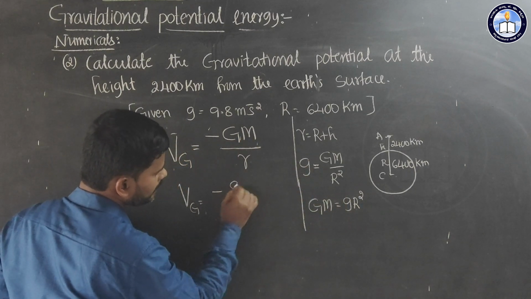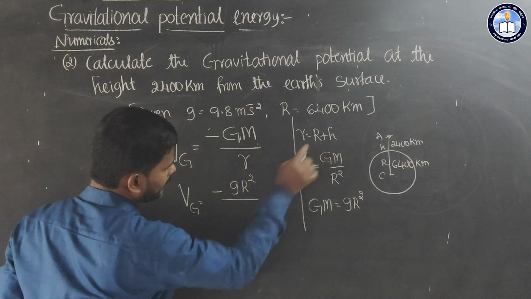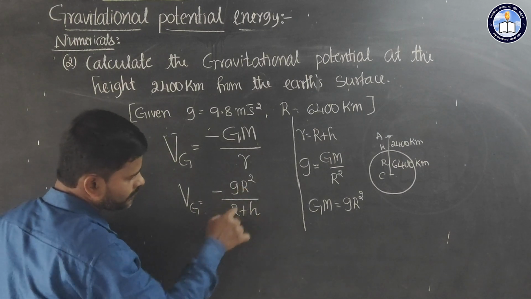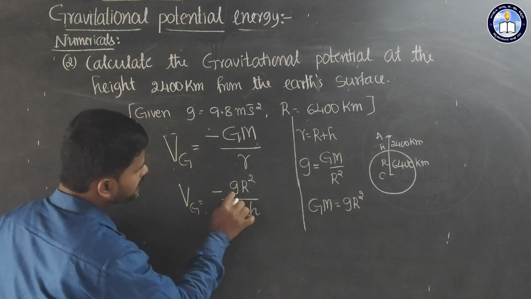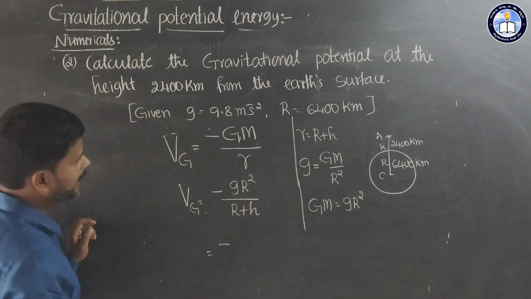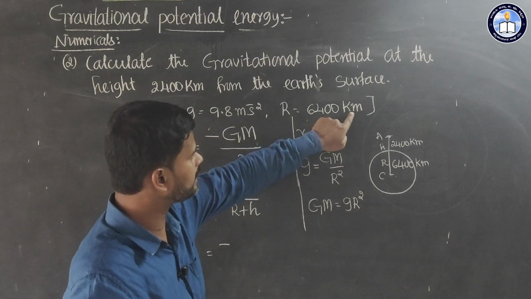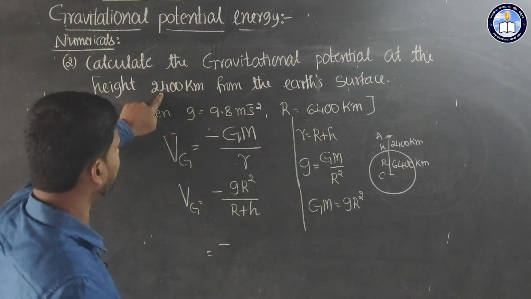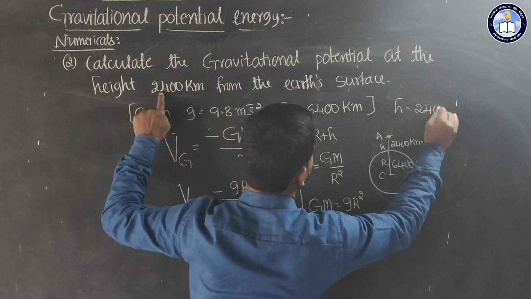So g r square, and in place of the small letter r you can write r plus h. Don't try to cancel these two, we can't cancel that. So now this is minus G, small letter g, that is your 9.8 meter per second square. So your radius of earth is 6400 kilometer, and height h is 2400 kilometer.